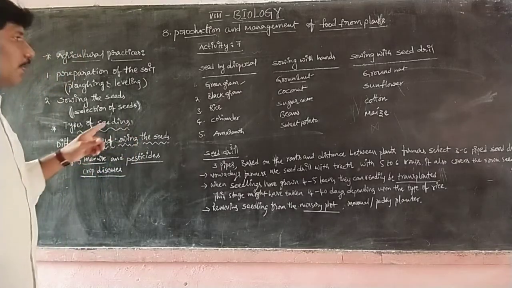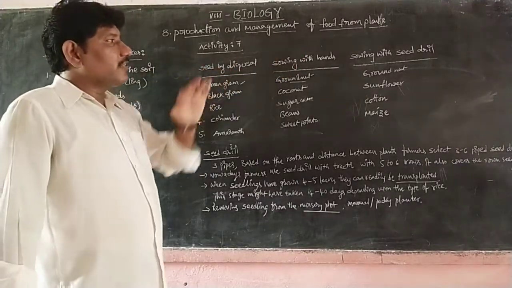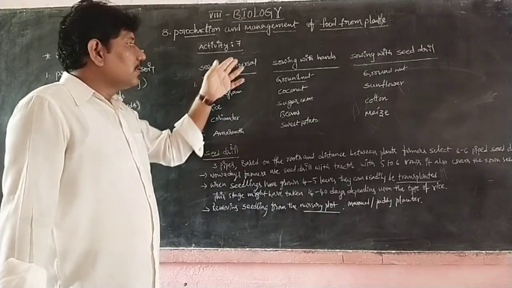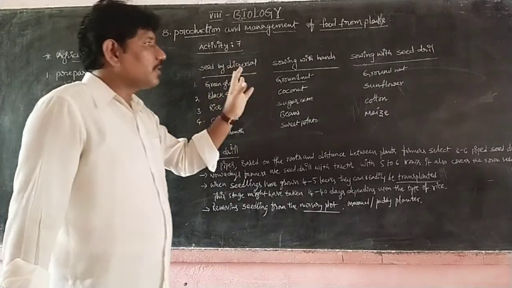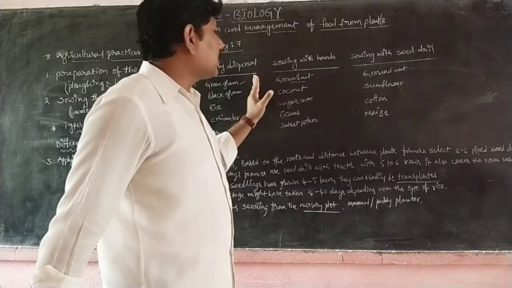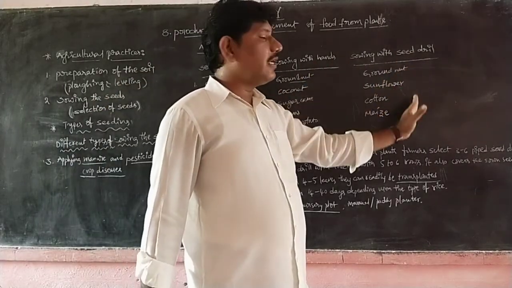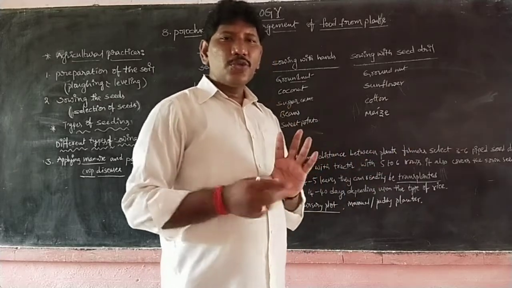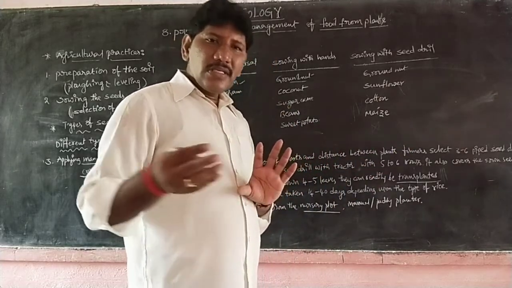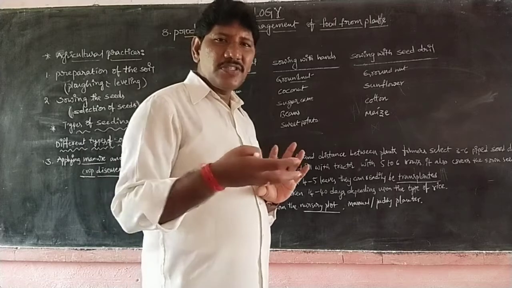Next, while sowing the seeds in the agricultural fields, we have different methods. Seeds by dispersal method or broadcasting method. But when compared to broadcasting, these are the best methods. Nowadays, the farmers are aware of the seed drill which is attached to the tractor. At the same time they are ploughing and leveling. The tractor has an attachment of the seed drill.